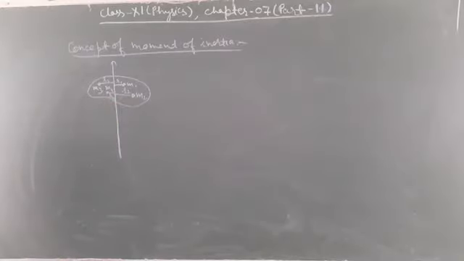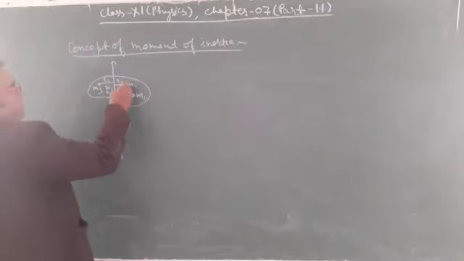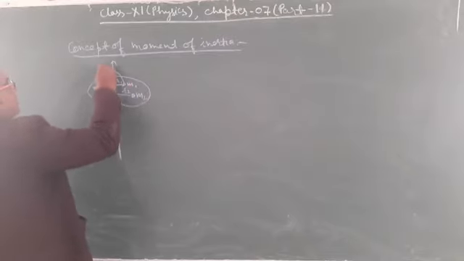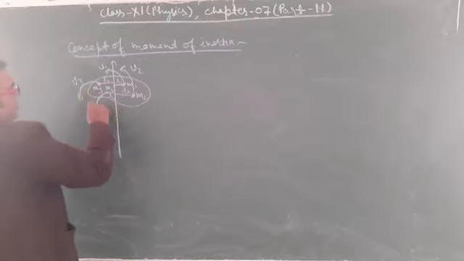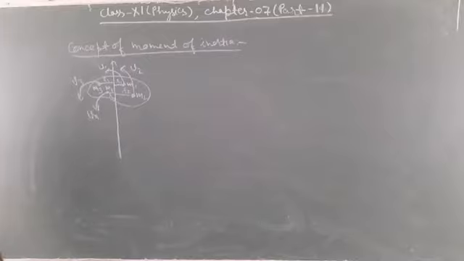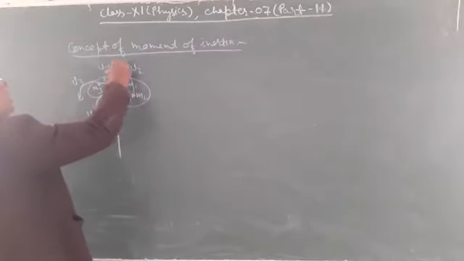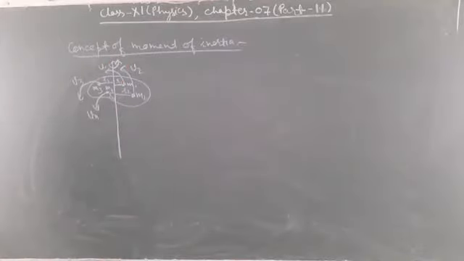Now this mass m1 is moving with velocity v1, this mass m2 is moving with velocity v2, this mass m3 is moving with velocity v3, and this is moving with velocity vn. These are the different velocities of different masses. The body is rotating about this axis of rotation.